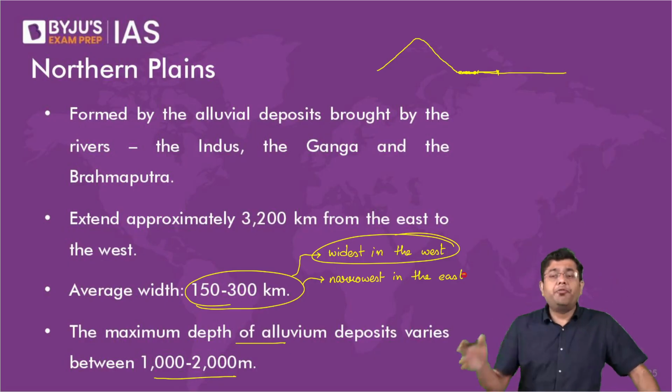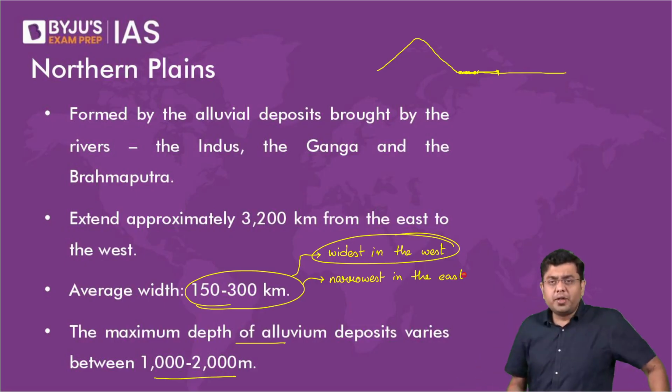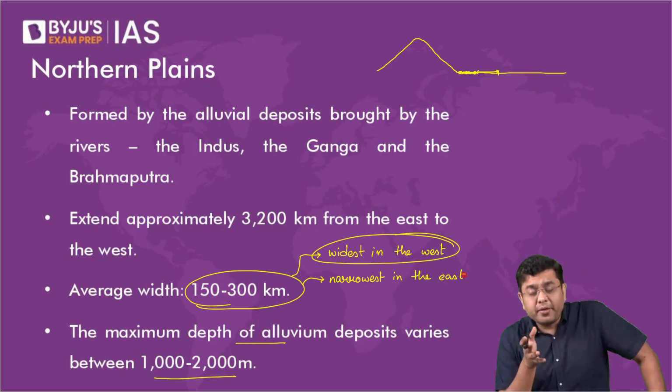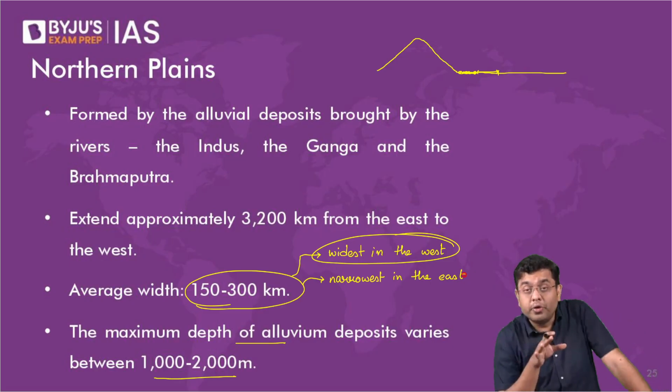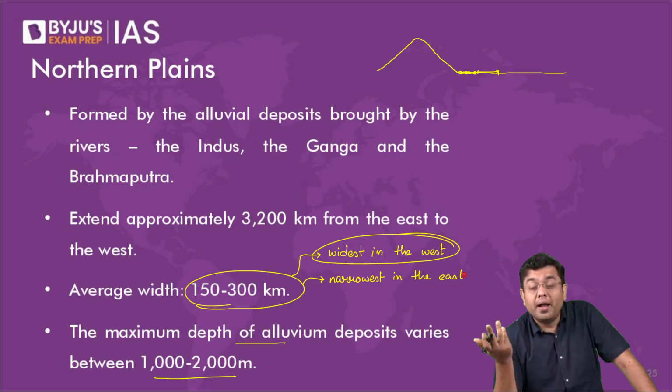For example, the Gangetic plains, the northern plains, have regional divisions as well. In the western part of the country, you have the Indo-Gangetic plains. Then you have the upper Ganga plain in the western part of Uttar Pradesh. Then in the central and eastern part of Uttar Pradesh, you have the middle Ganga plain. Then in the portion of Bihar and West Bengal, it is the lower Ganga plain.